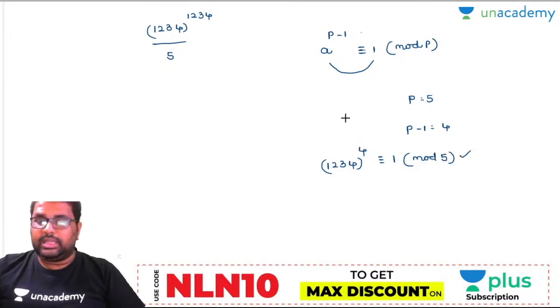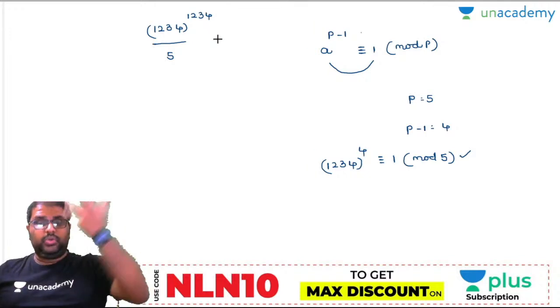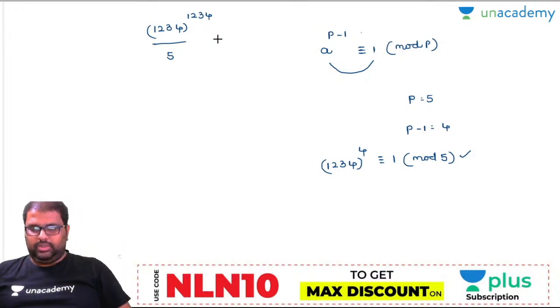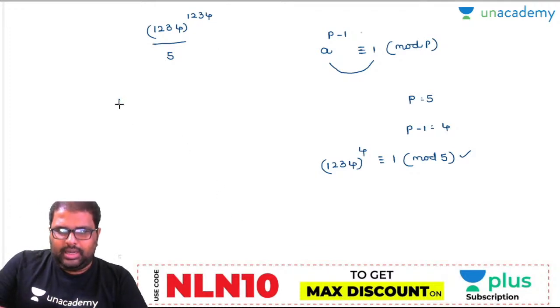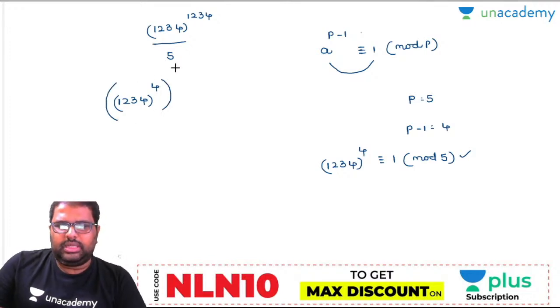But here the power is not 4. It is 1234. So how do you write this? Observe, I'll write down the numerator first: 1234. As you said, you have to write p minus 1, the format 4. So what is the power there? 4 3s are 12, 4 8s are 32. How much is left over? 1234 whole to the power of 2 is left over. Will you accept this? Yes.